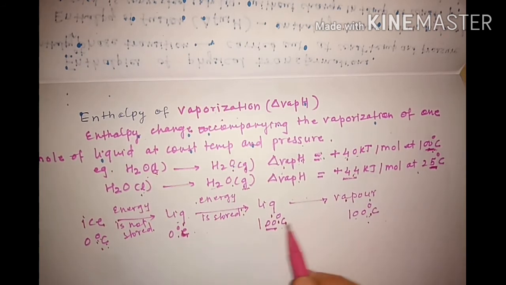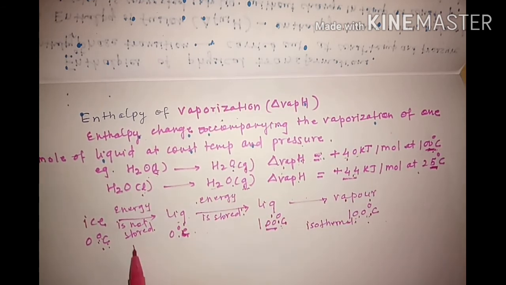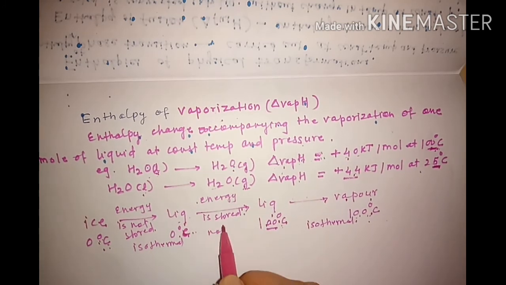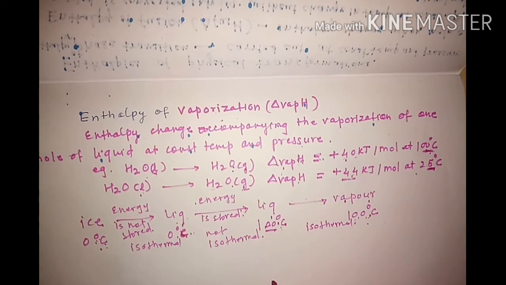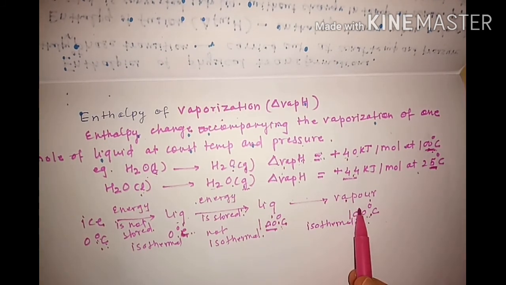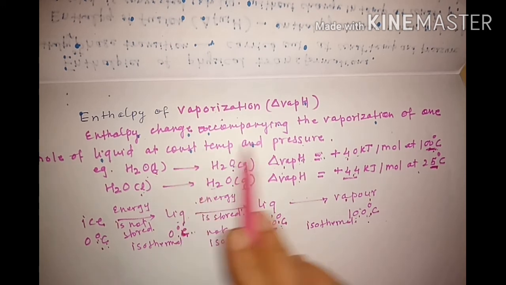So in both the cases temperature is constant, so this is an isothermal process, as I already told, and this is also an isothermal process. But from 0 to 100 it is not an isothermal process. So here the temperature of liquid was 100 degrees Celsius, and of vapor also it was 100 degrees Celsius. Now the amount of energy that is required by 1 mole of liquid at constant temperature and pressure to convert itself from liquid state into its vapor state is called the enthalpy of vaporization.